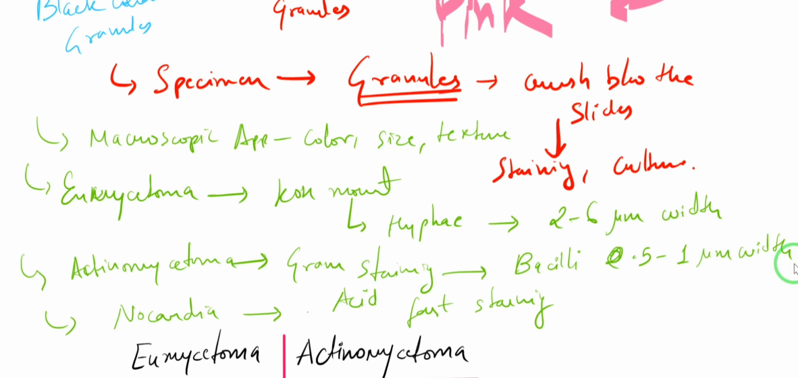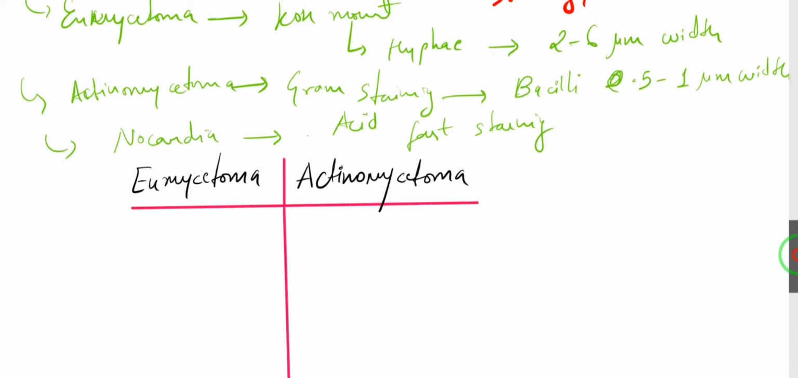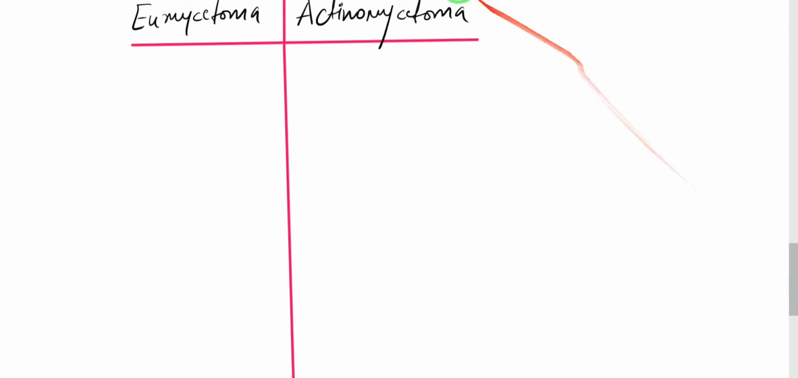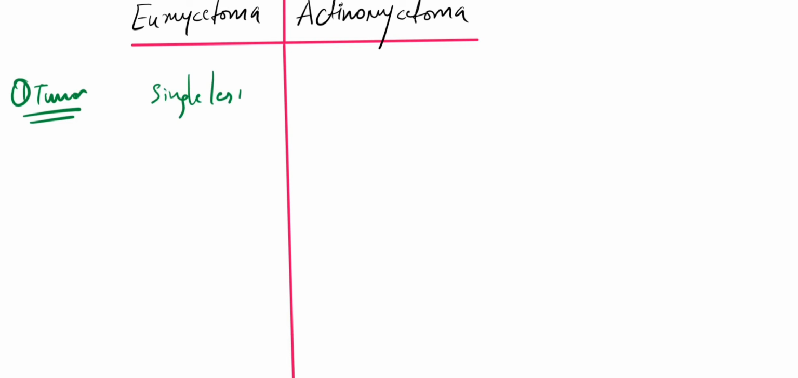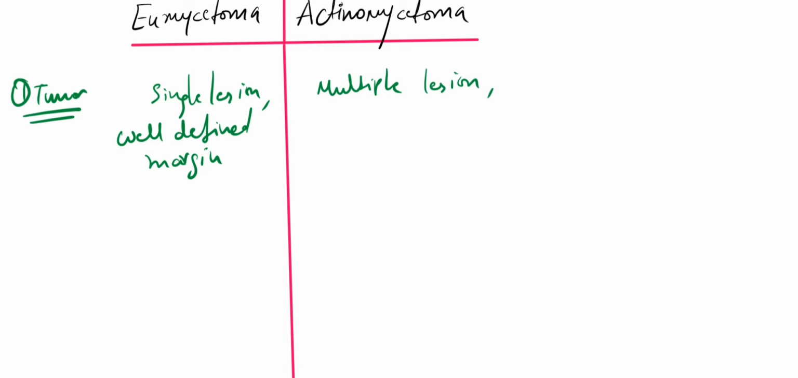Now, like I said, eumycetoma and actinomycetoma are different, right? They present differently. So let's see the differences between eumycetoma and actinomycetoma. So first thing that we need to remember is the tumefaction, right? So the tumor that we talked about, that these mycetoma are going to have tumor-like swellings, right? So in case of eumycetoma, there will be a single lesion, okay, with well-defined margins. But in case of actinomycetoma, there will be multiple lesions, okay, which is bad. Okay, multiple lesions with ill-defined margins.